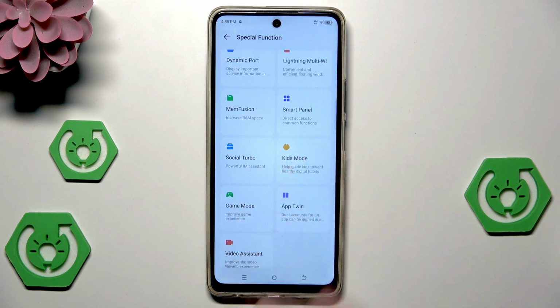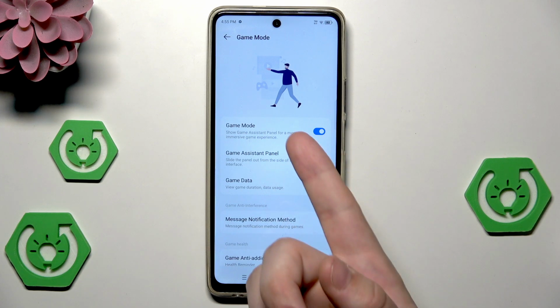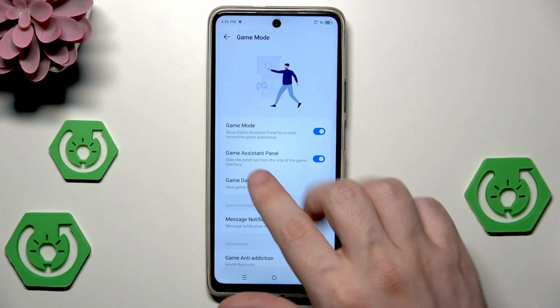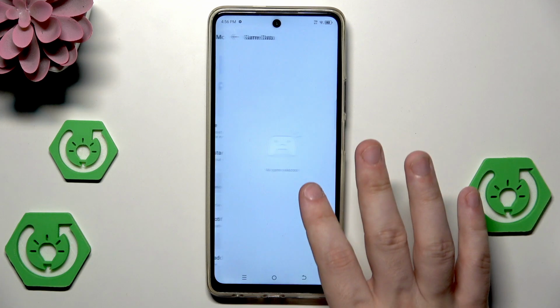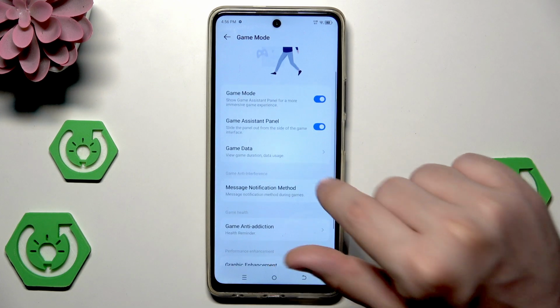We also have the game mode. This mode is of course the best for gaming. So we have the game mode, show game assistant panel for a more immersive game experience. We have the game assistant panel, slide the panel out from the side of the game interface. We also have the game data. We can see the duration and the data usage, but currently there is no data because I don't have any games on that device yet.